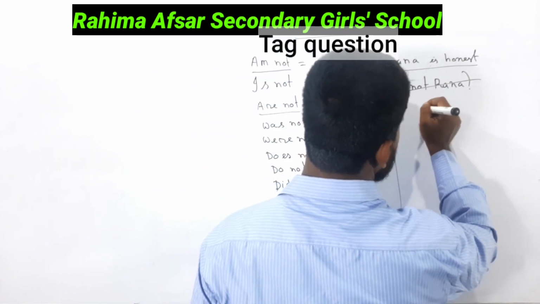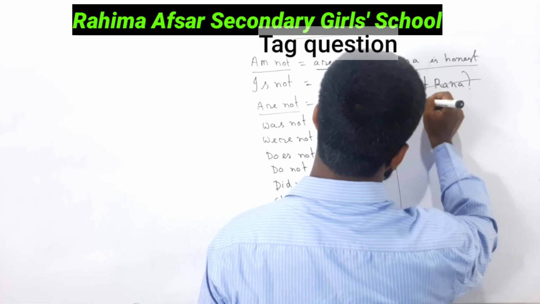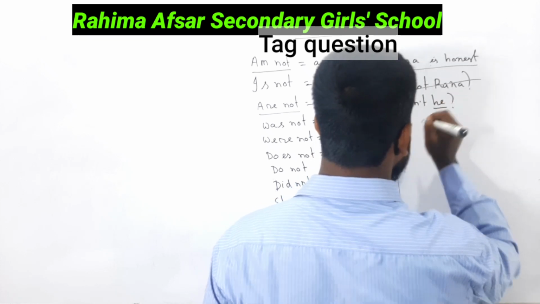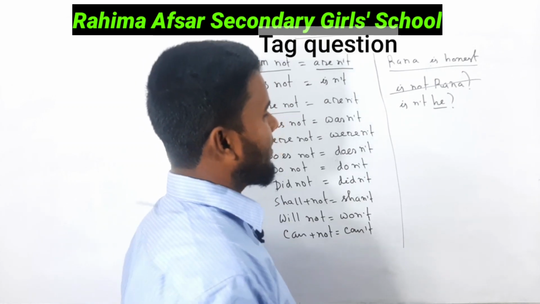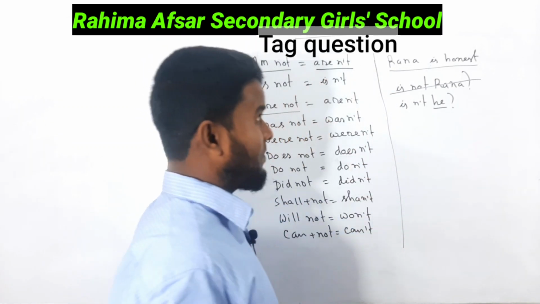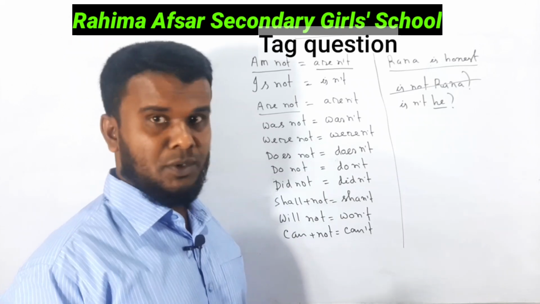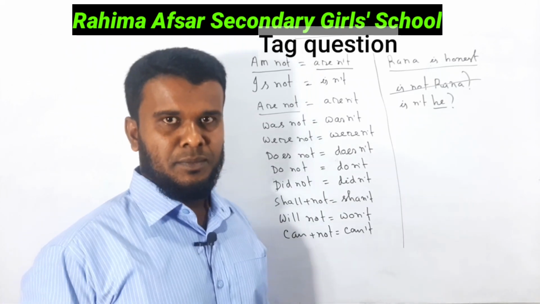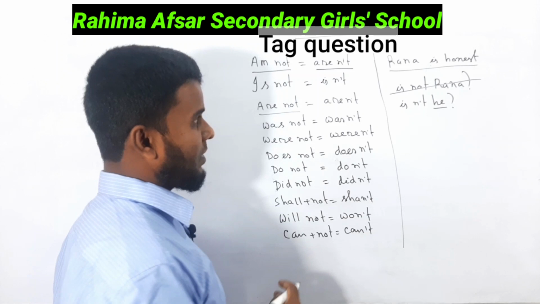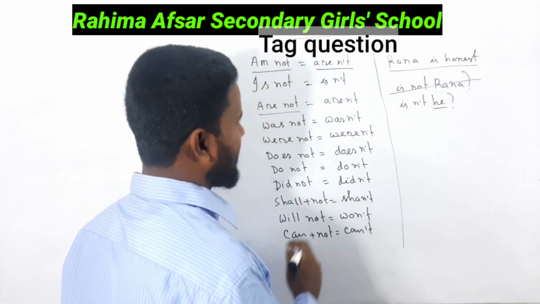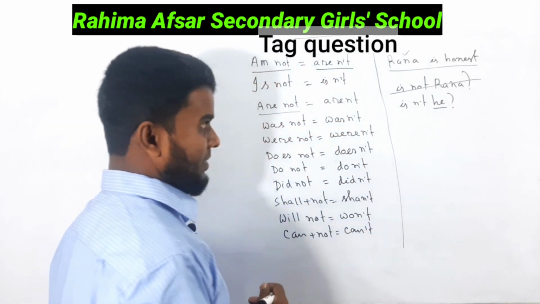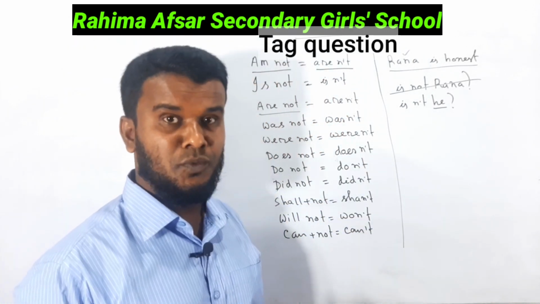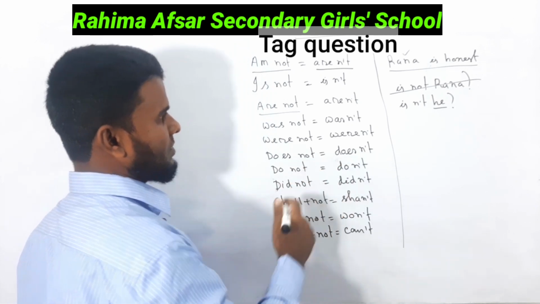The right tag will be "isn't he?" He is the pronoun of Rana. Rana is a proper noun and the pronoun of Rana will be he, because Rana is male, masculine gender. So the right tag question for this sentence is "isn't he?"